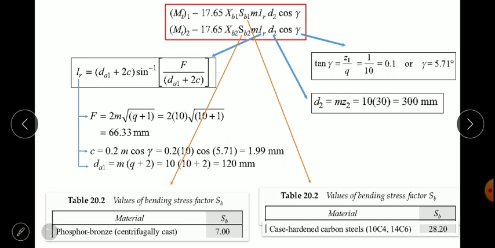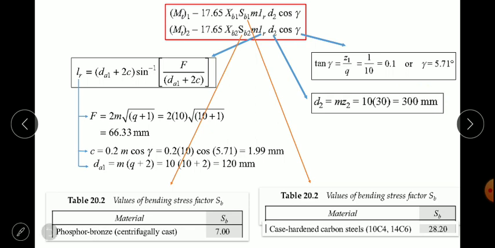So how to calculate gamma? From the tan gamma equation, that is tan of gamma is equal to Z1 upon Q as the lead equation. So we have got gamma now, because diametral quotient was 10 and Z1 was 1. Likewise, the second part is unknown, which is D2, that is D2 is equal to mZ2, which is equal to 10 into 30. So we'll get the value as 300.